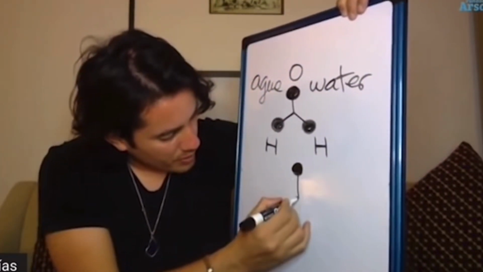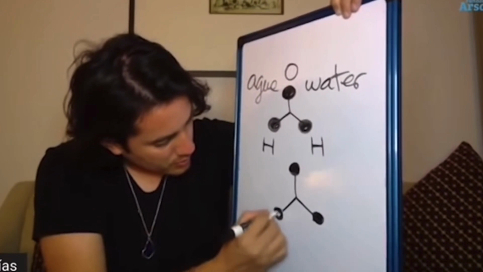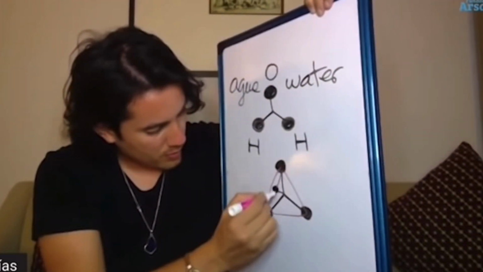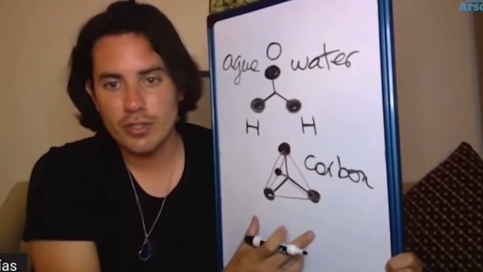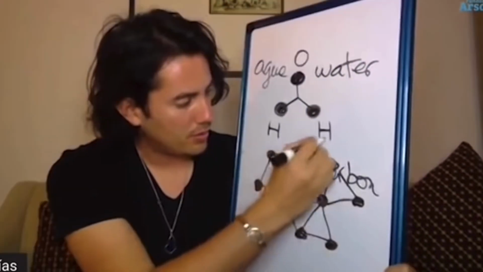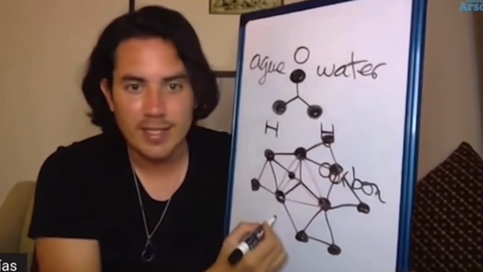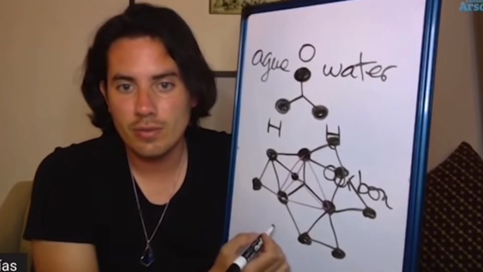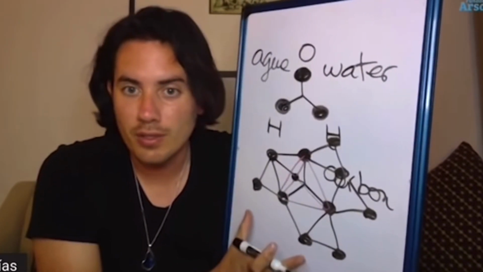And we also have this, and the structure here that will shape carbon. So when we start to replicate this structure, we have the base of life, which is the carbon.